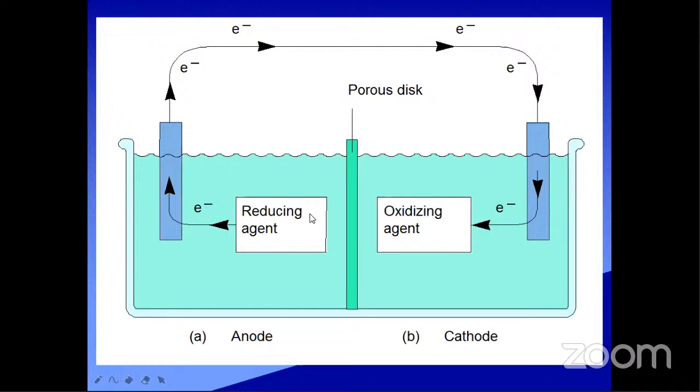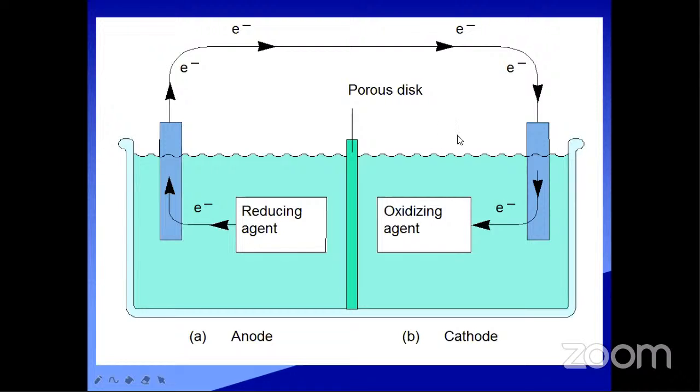What is reduction? Reduction means gain of electrons. For example, A plus an electron gives A minus. Here A is gaining one electron. That process is called reduction. I hope it is clear.